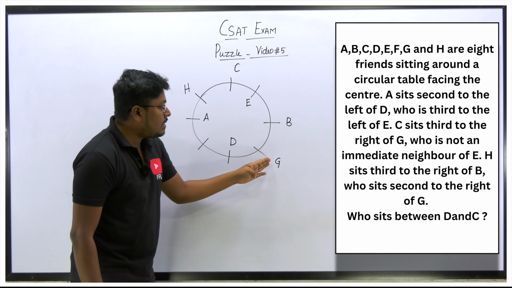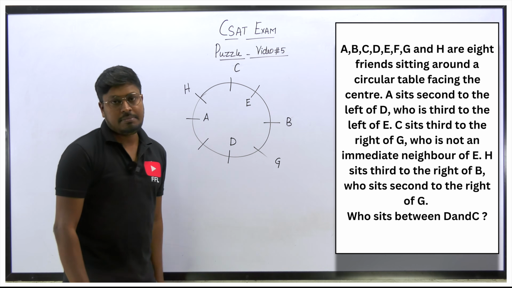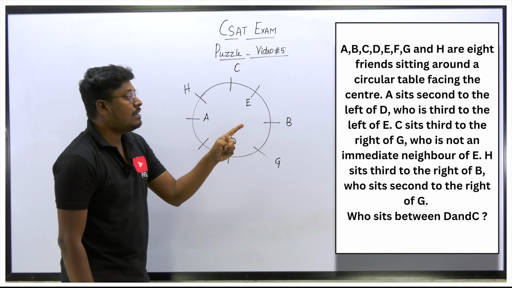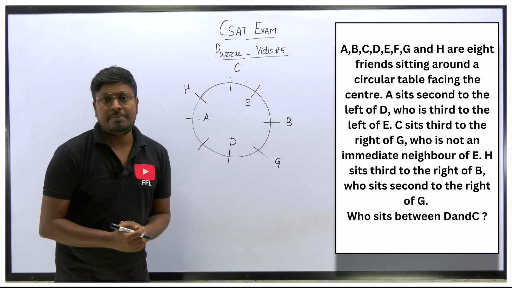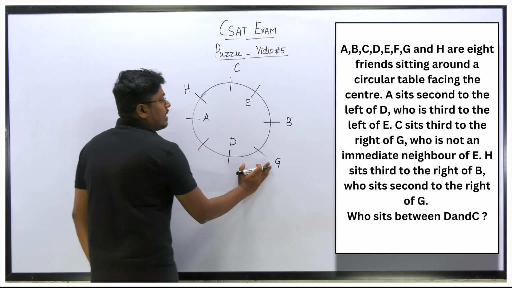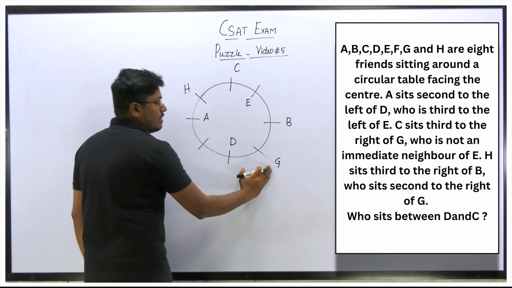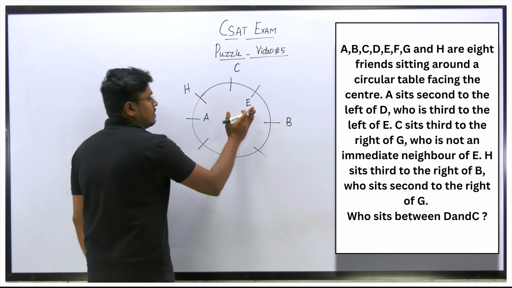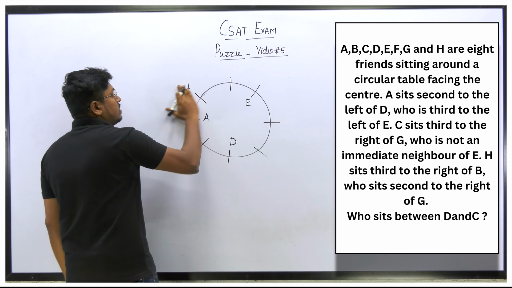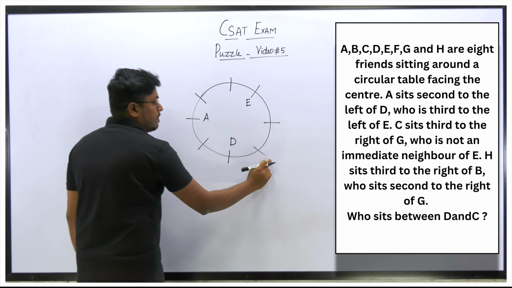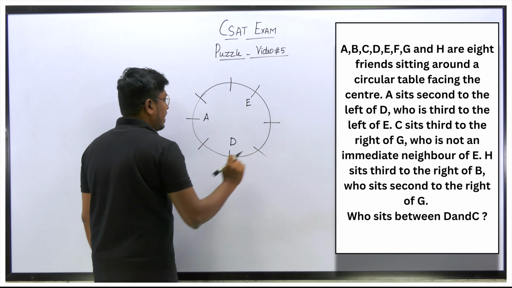But here, according to the diagram, B and G are immediate neighbors, but what they are exactly saying is B sits second to the right of G. So G's right-hand side at the second place must be B. So definitely I can't fix G and E here. This is actually wrong, right? So we can say that these are wrong. So we can't fix G here. If I fix G here, we are not getting the answer, right?